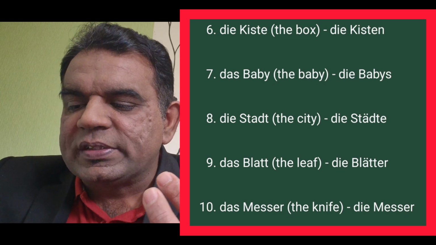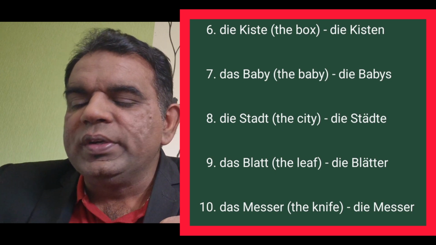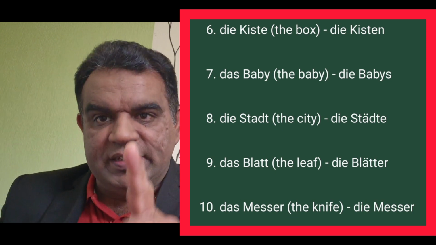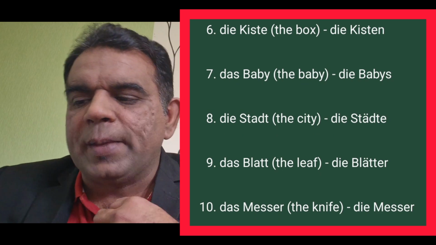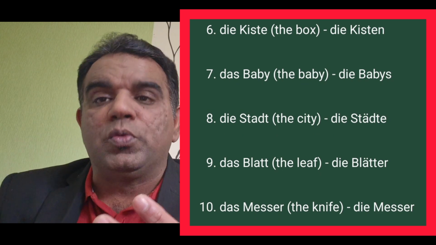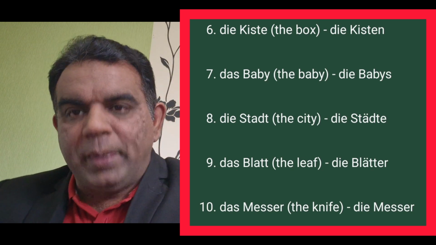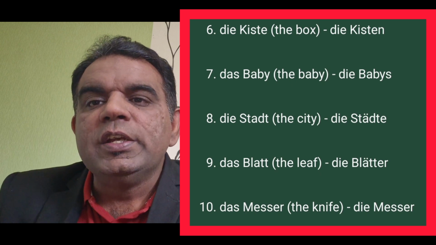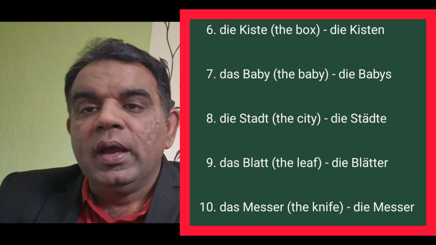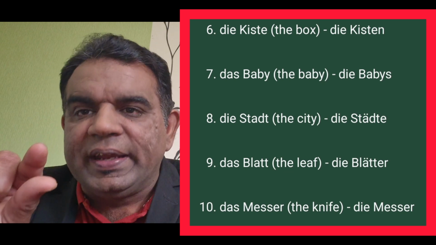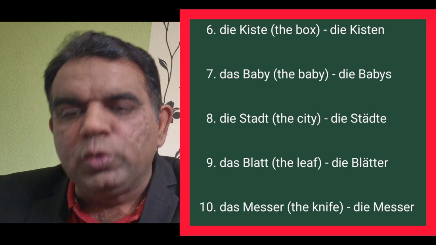Number 10. Das Messer, und die Messer. Here you must note one point. In German, a few nouns are written the same in singular and plural. For example, das Messer. The plural is also Messer. But in plural we write the article die, and the article tells us that this is the plural form.